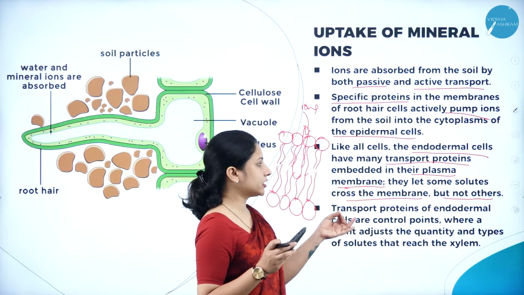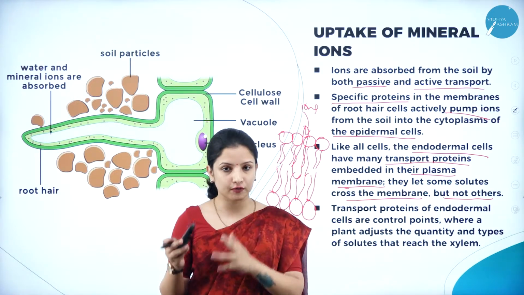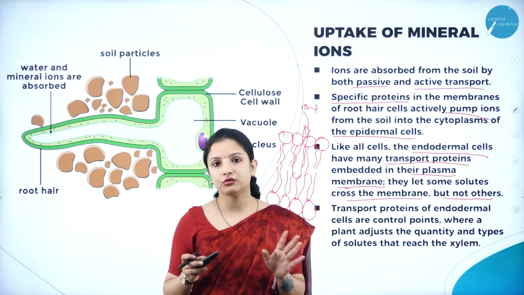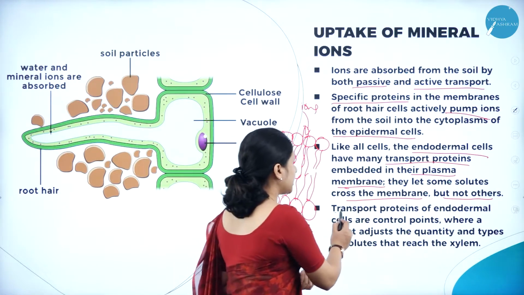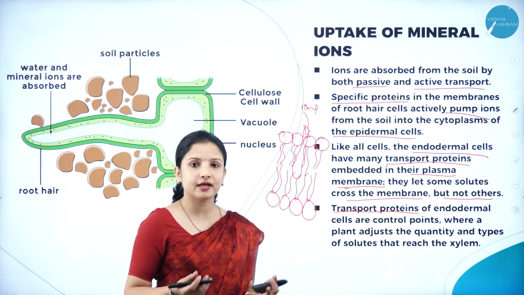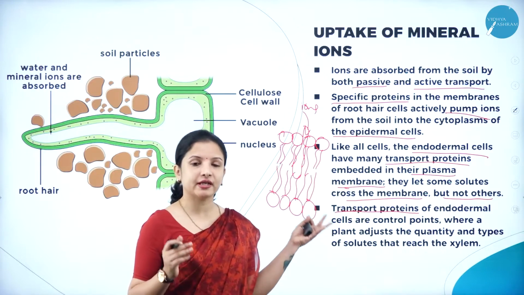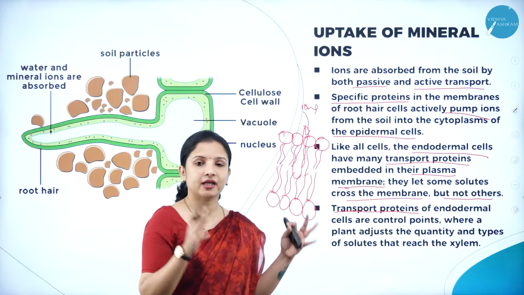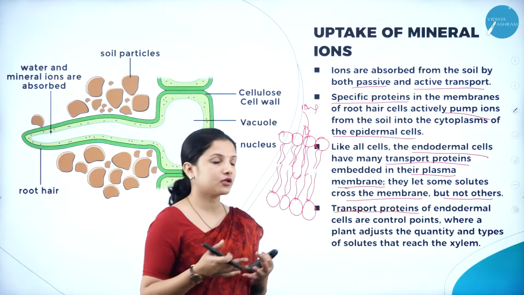And one more function is they are selective in nature. They only allow the transport of solutes, but will not allow the transport of any other substances. They are called transport proteins, carrier proteins or facilitator proteins because they help in carrying something. In this case, they help in the movement of solutes, the ions dissolved in the water, right?